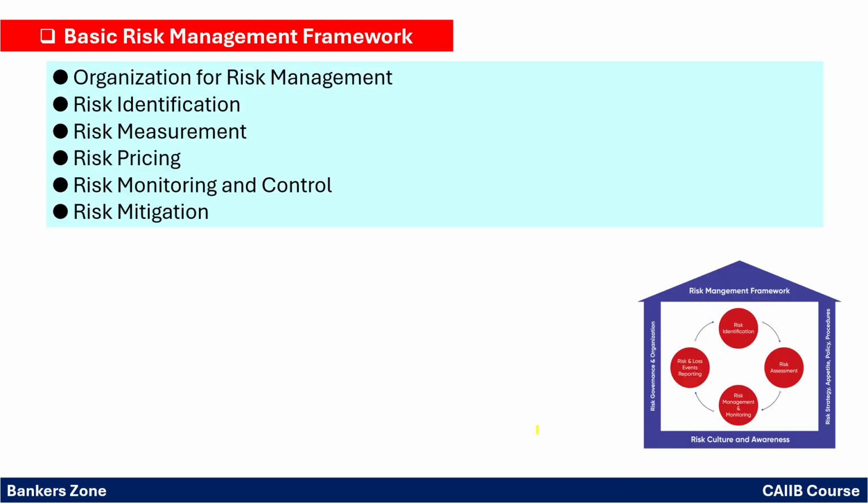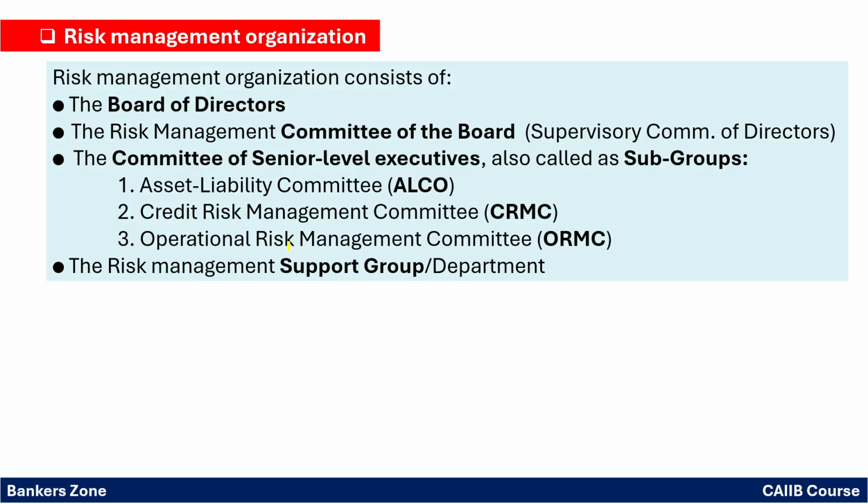Okay. Now see, the basic risk management framework. There must be one organization for risk management, then risk identification, risk measurement, risk pricing, risk monitoring and control, and risk mitigation. So these are the different steps involved in risk management. Okay, see one by one.